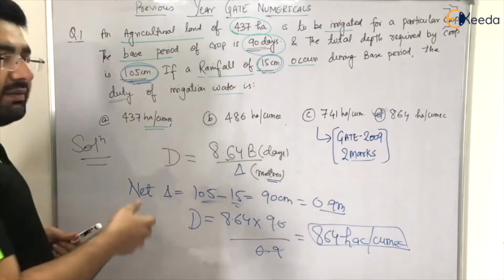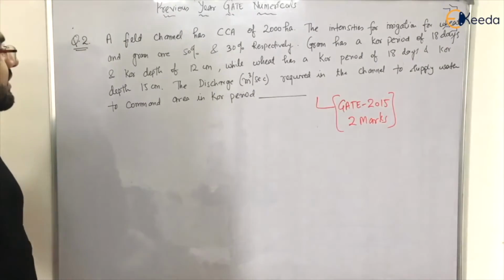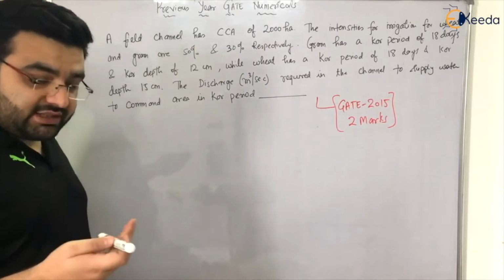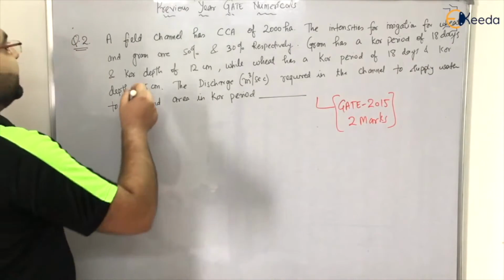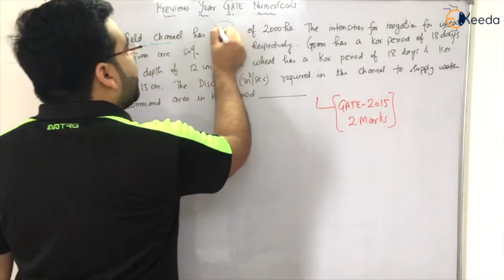examinations. So let me rub this and write another numerical. Now let us solve one more numerical. It was asked in GATE 2015 for 2 marks. So the numerical is, let us read it. A field channel has a culturable command area.